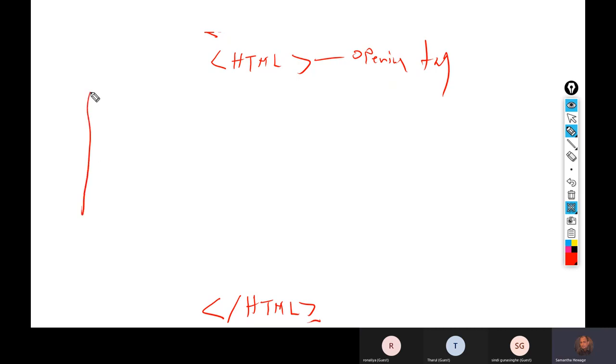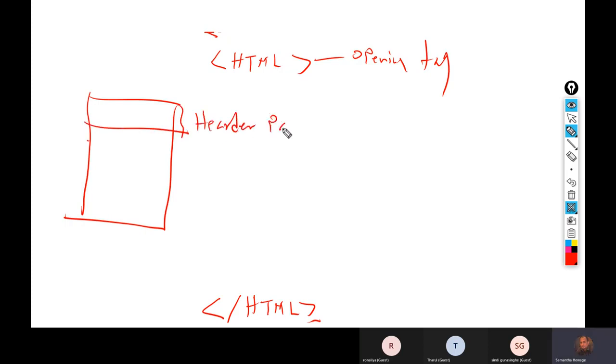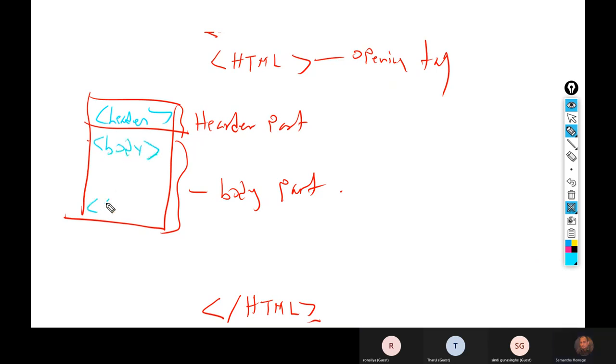Remember, every web page has two parts: the header part and the body part. Like our body, we have head and body. The same thing in an HTML page, there are two parts. This is the header, and it is under the header. This is the body, and it is under the body. This whole web page is defined under the HTML tag. Got it? That's how it goes.